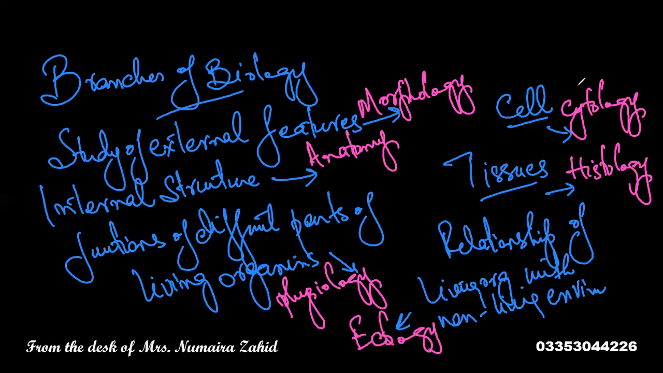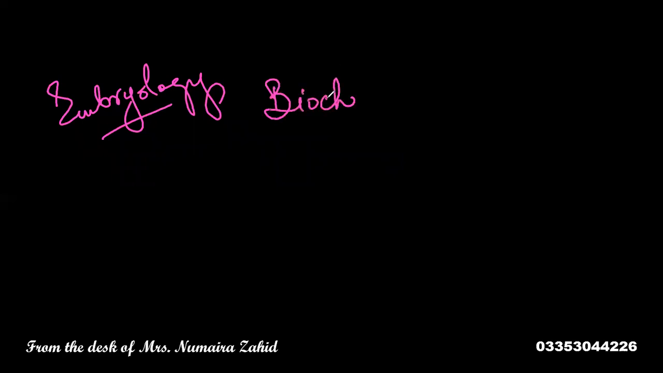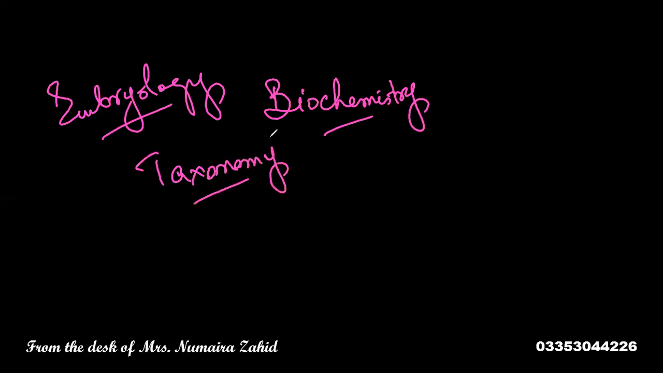Similarly, we have many other branches like embryology, the study of developmental sciences. It is the study of the development of an embryo, the development of any living organism. We also study the chemistry of life under the branch biochemistry. Taxonomy is a branch of biology which deals with the classification of living organisms, their naming and classification according to their structures and features, the grouping of living organisms, giving them proper scientific names.